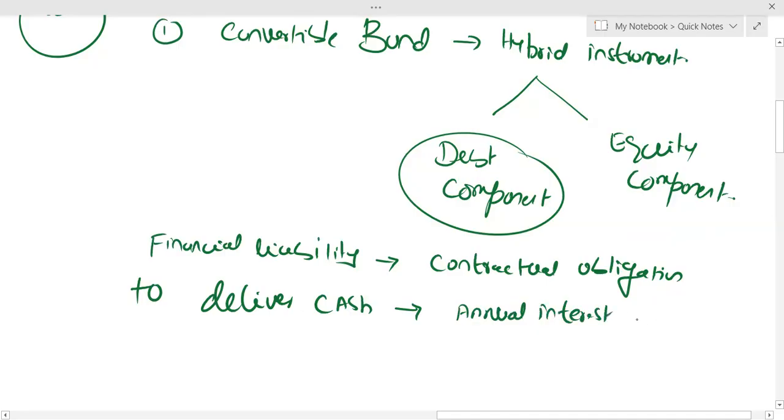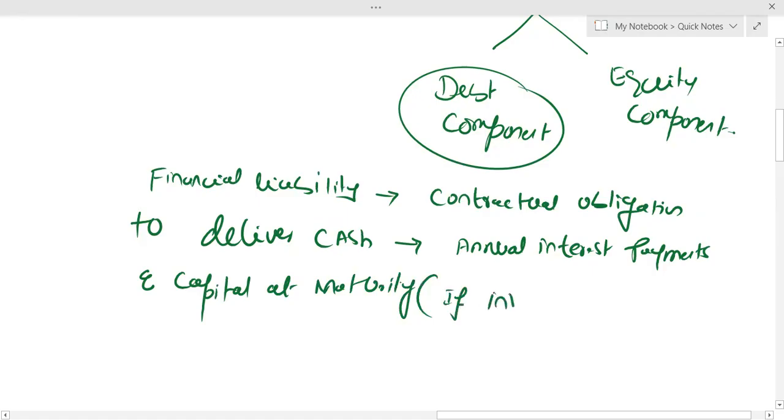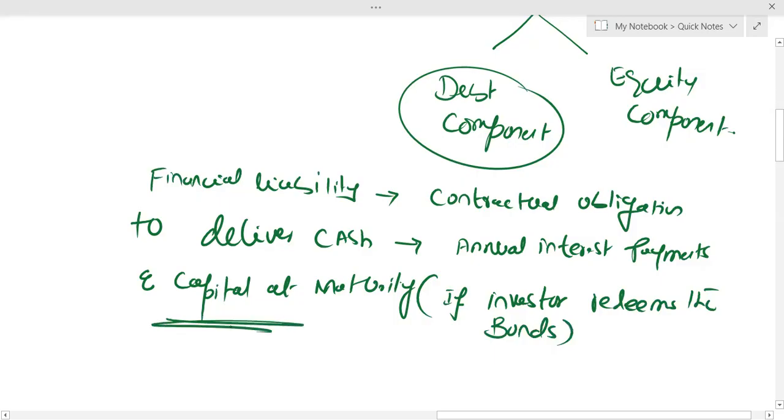Annual interest payments and capital. At maturity, if the investor redeems the bonds. So the issue of the capital will only arise if the investor redeems the bond. Otherwise, there's no capital repayment.